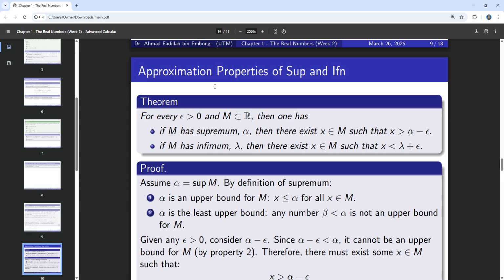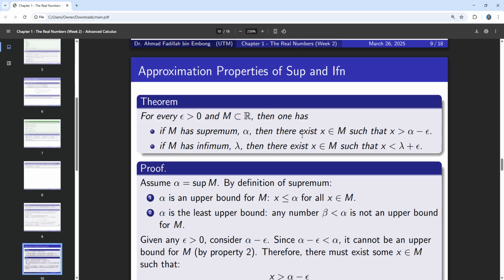Whenever you subtract a small number from alpha, then you will be inside the set of M already. Okay, so that's why we have x is bigger than alpha minus epsilon here.